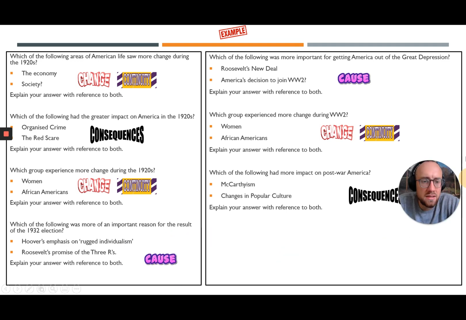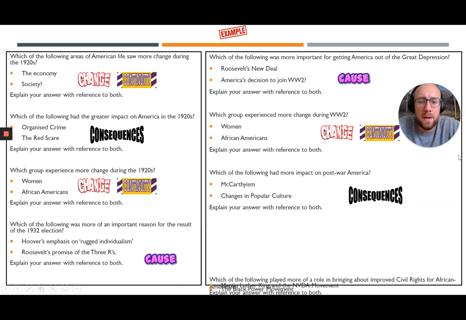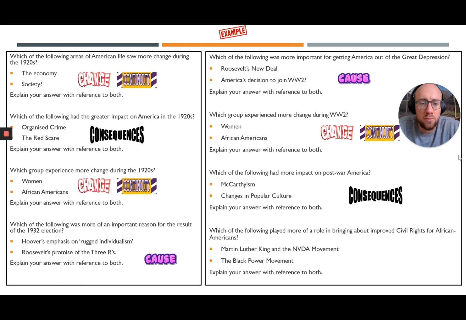And then the last example, move myself up there. Which of the following played more of a role in bringing about improved civil rights for African Americans? Was it Martin Luther King and the NVDA movement, the non-violent direct action movement, or was it the Black Power movement? Explain your answer with reference to both.